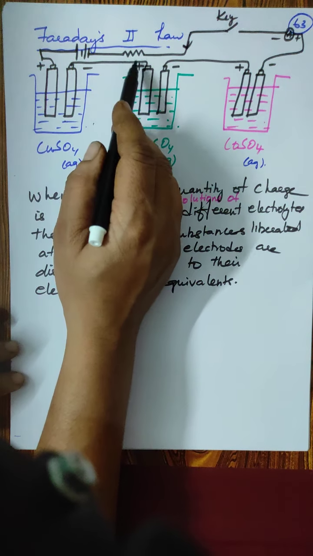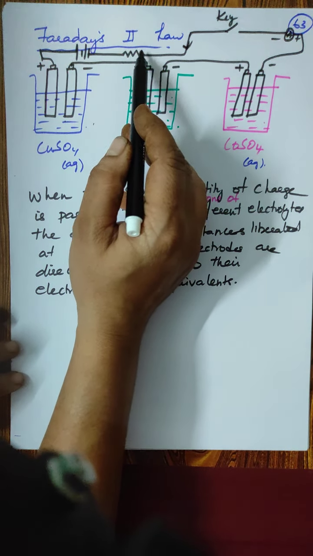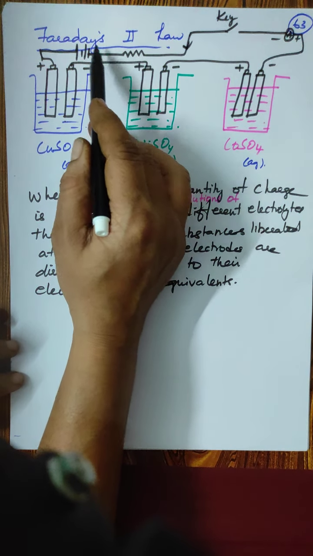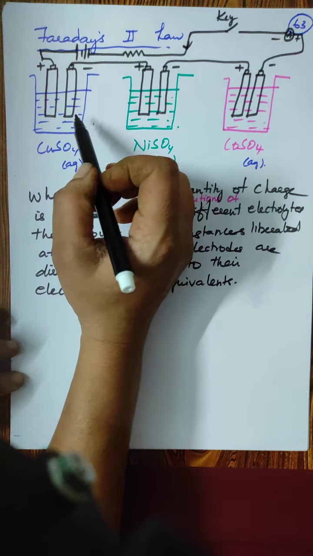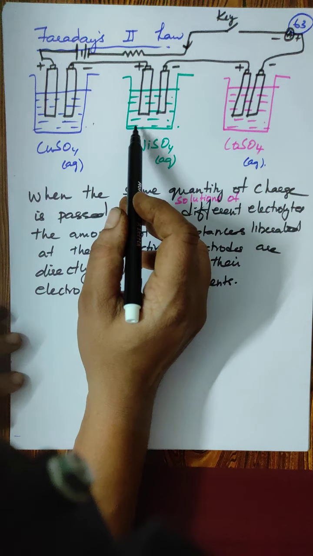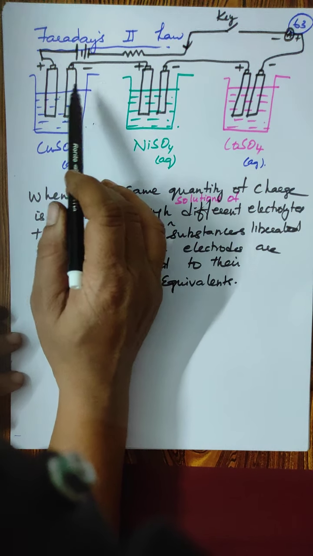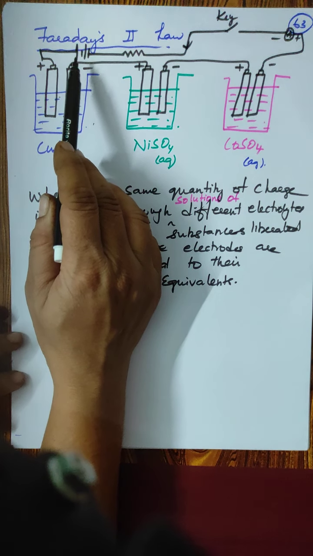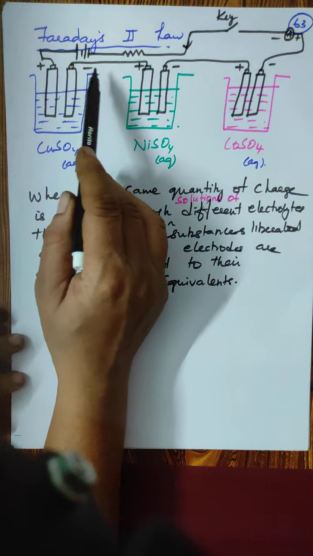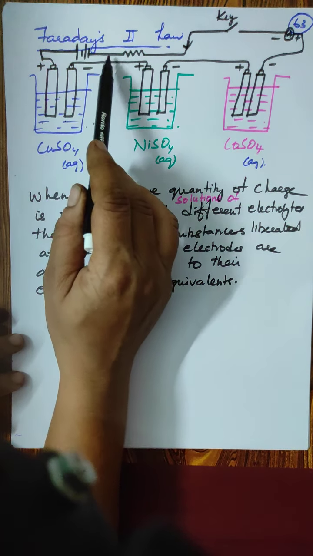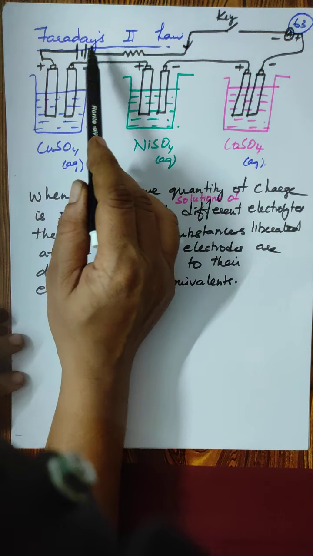They are connected in series to the same DC, direct current, electrical source, as I have given you in the diagram. But the electrolyte is different. All three electrolytic cells are connected in series next to each other, to the same DC source.